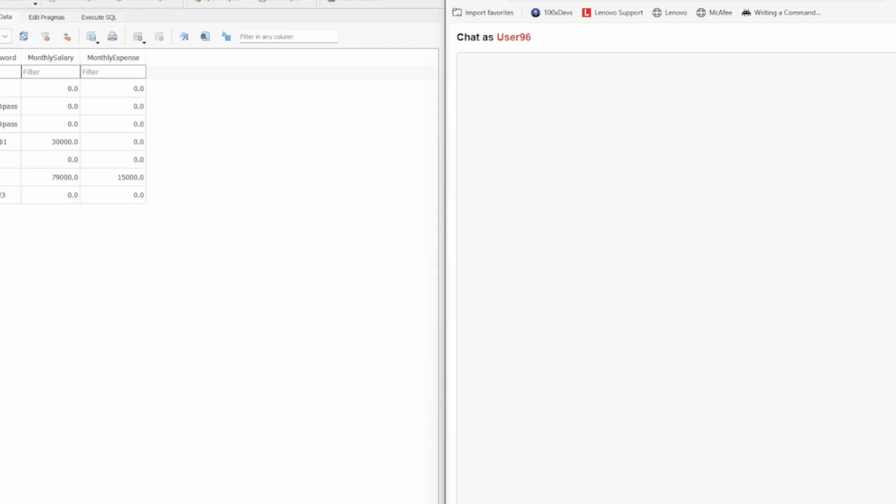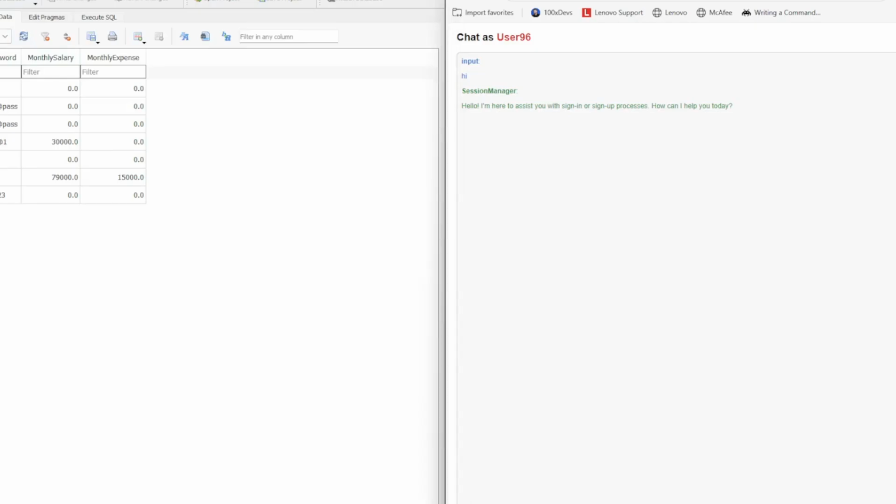We will start with the demo now. Just like any other application, let's start with a greeting because we are not sure what we want to do. Now it is asking us to either sign in or sign up. We can sign in with these many logins which I have already created, but let's create a new one for the sake of the demo.